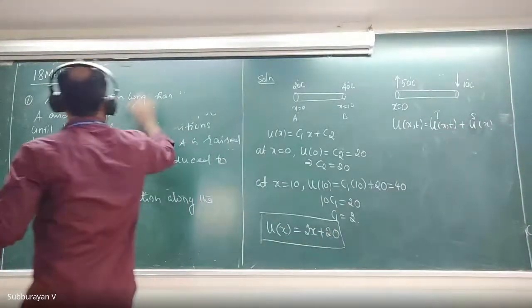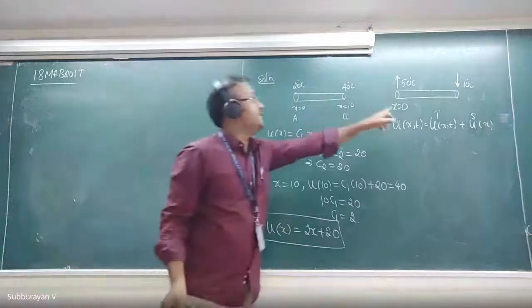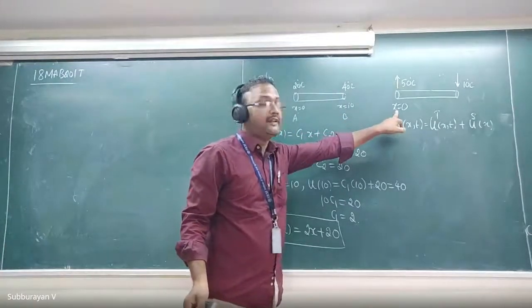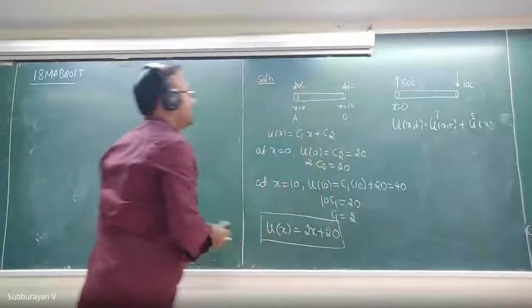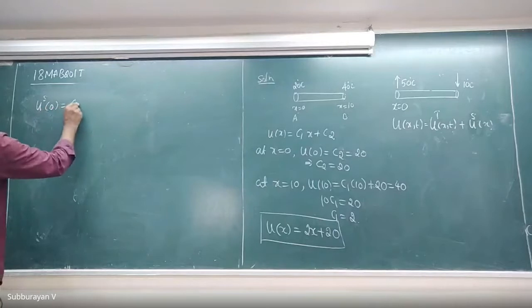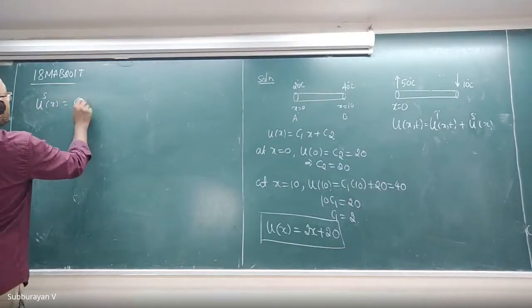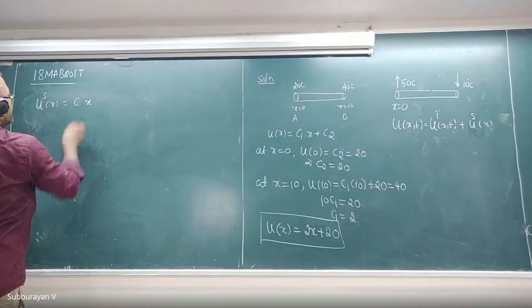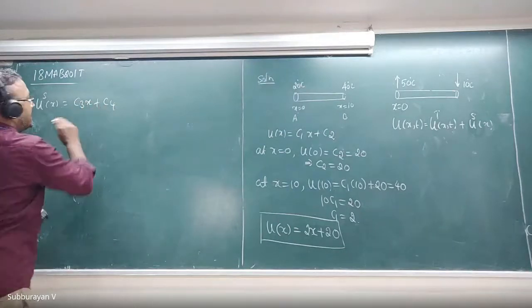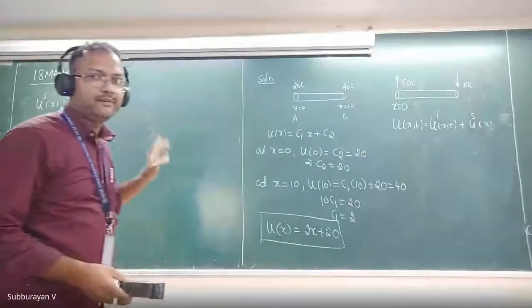Now look at the new geometry. From the new geometry, we are fixing the temperature at x equal to 0 as 50 degrees. Here it is 10 degrees Celsius. Therefore, us of x is equal to c3x plus c4, where c3 and c4 are some arbitrary constants like c1 and c2.